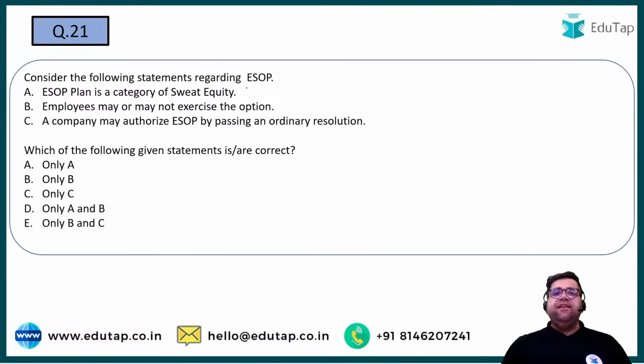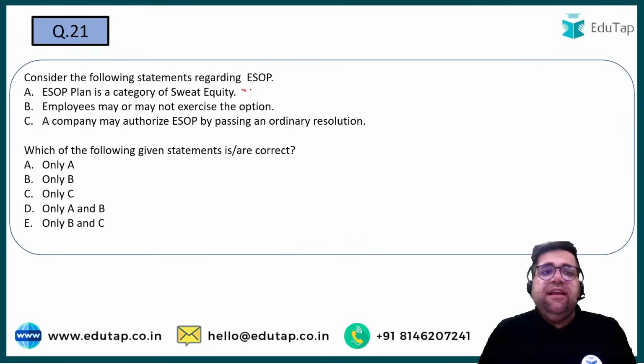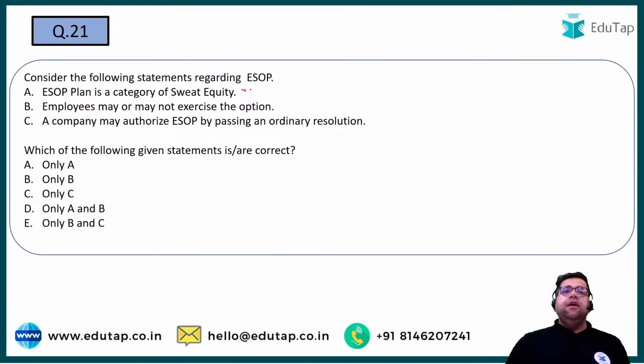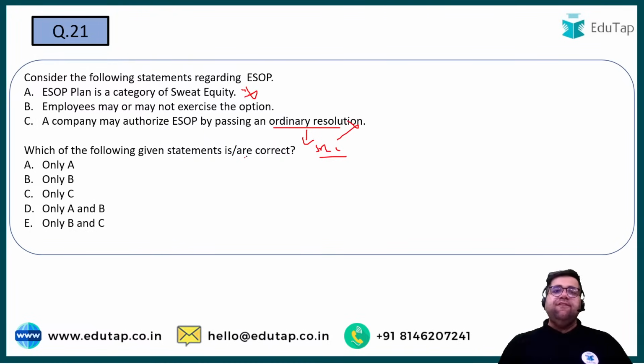Sweet equity you basically have for your promoters or for your basic shareholders who started the company. Employee may or may not exercise the option. A company may authorize ESOP by passing an ordinary resolution. So ordinary to nahi hota is case mein because you have a special resolution, right? So C is eliminated. A is also eliminated. So you have to identify the correct one, right?